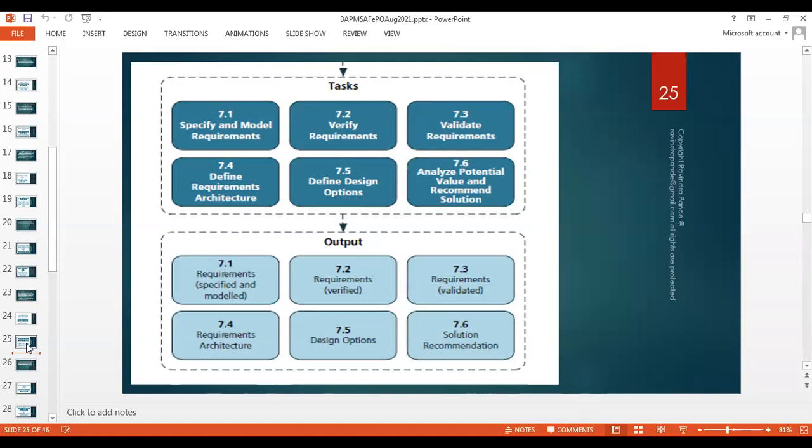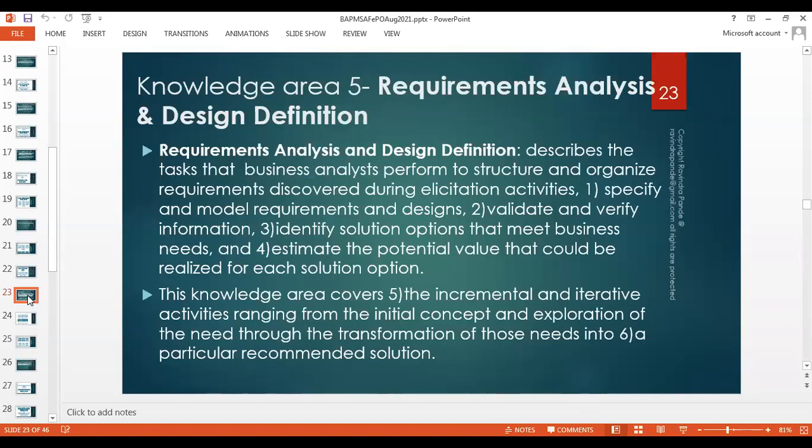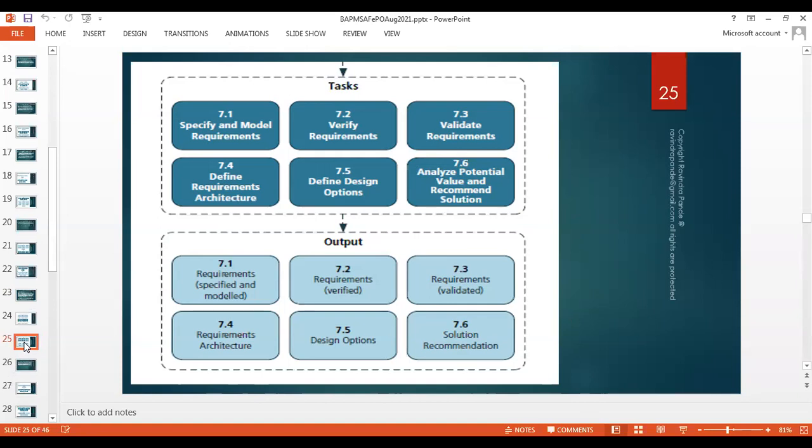So this is how the overall requirement analysis and design definition results in a complete system requirement specification document, which is authored by the business analyst. These are owned by the business analyst, right? And the others are in an advisory capacity.